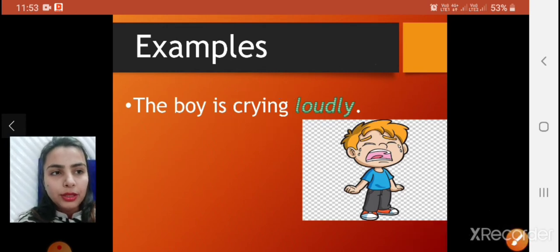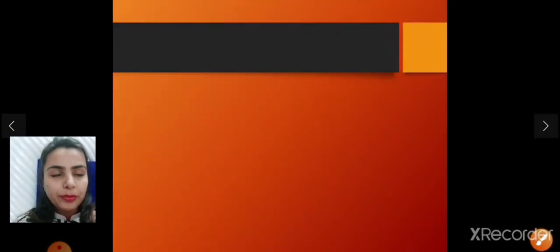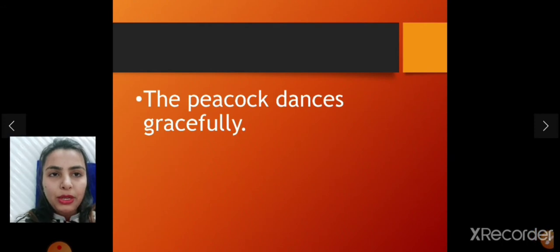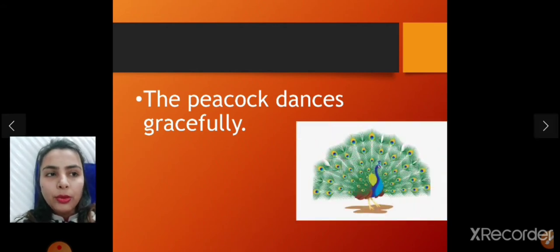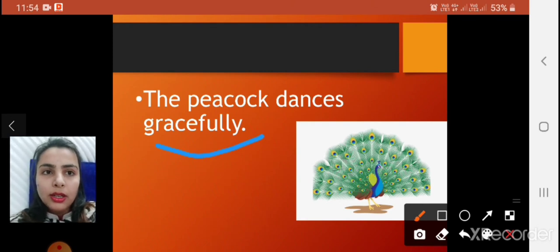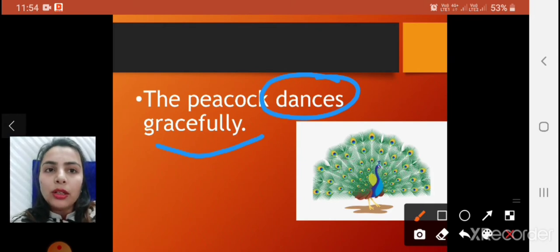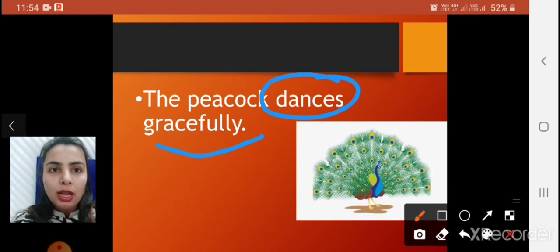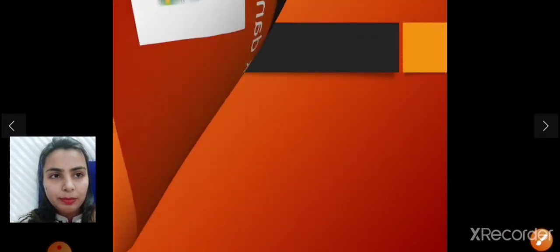Now see the next. The peacock dances gracefully. Here, gracefully shows the action of the verb dance. So here, gracefully is an adverb.